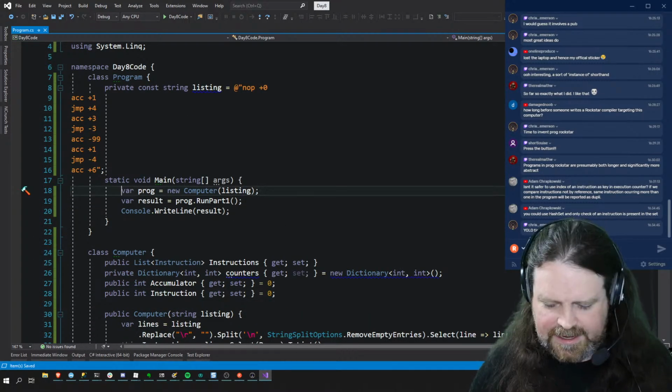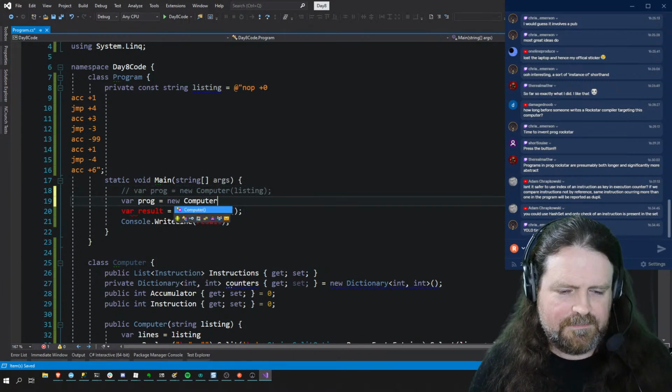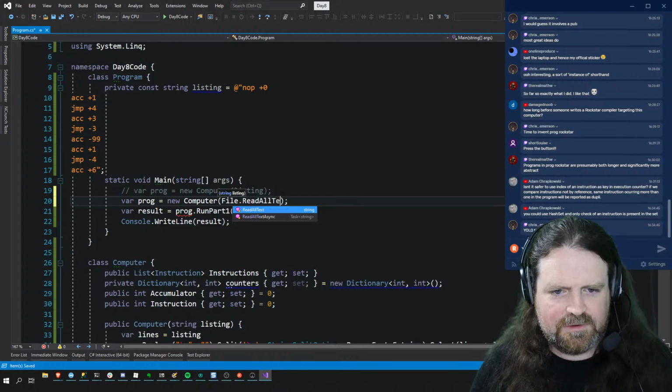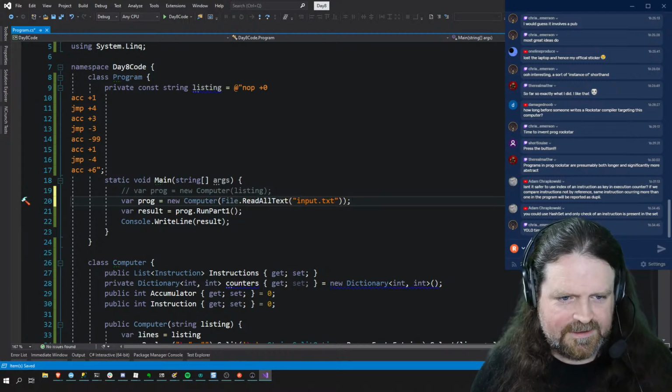Run that, and var prog equals new computer file dot read all text input dot text